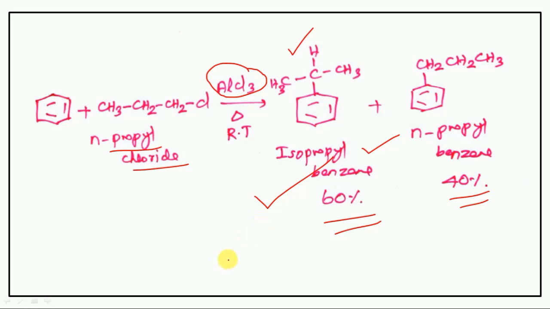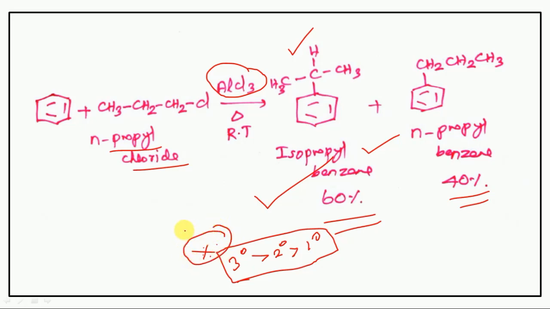So stability of carbocation we have to look. Tertiary greater than secondary greater than primary. We have to remember these points in the carbocation manner. Sometimes they will ask this question in exam. They will give three different types of carbocation, which means primary carbocation, secondary carbocation, tertiary carbocation, or sometimes benzyl carbocation they will give. So they will ask the